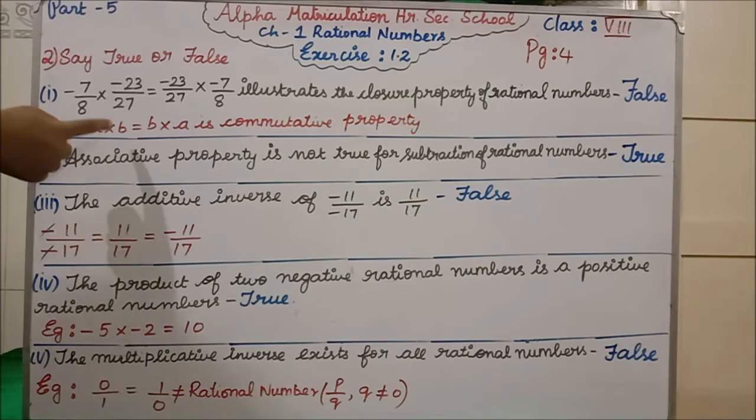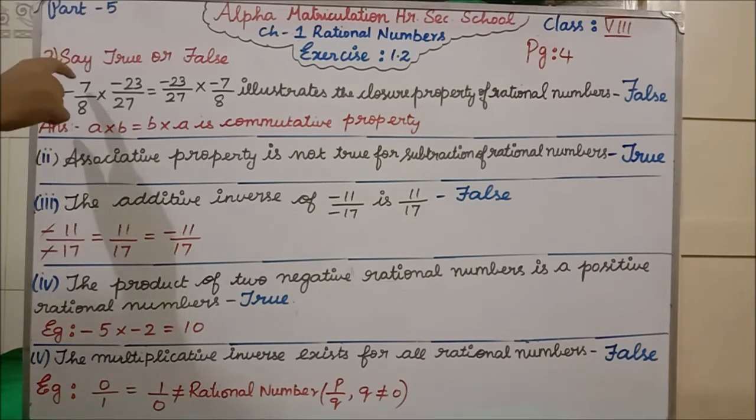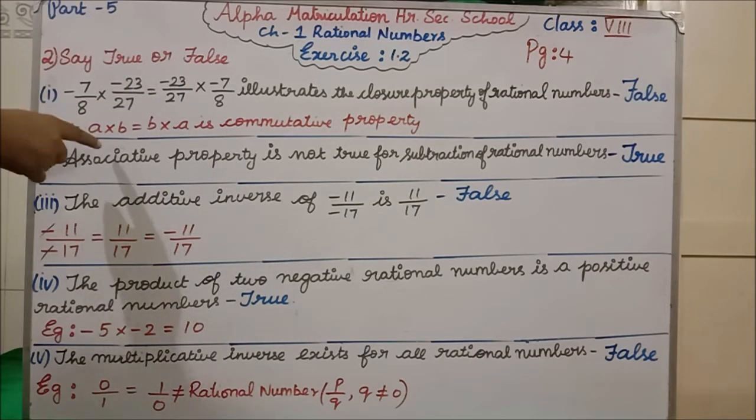Whether A into B is equal to B into A is closure property? Wrong. It is not a closure property. It is a commutative property. So the first answer is false. Clear? Here A into B is in this form, then here B into A form. They were saying A into B equal to B into A is closure property. It is false. It is not a closure property. It is a commutative property.